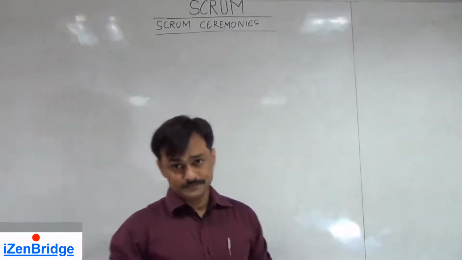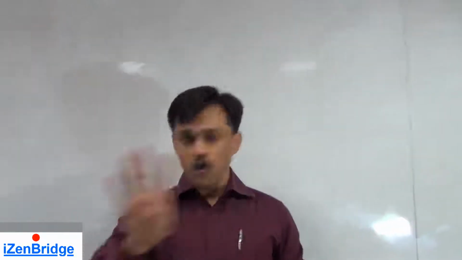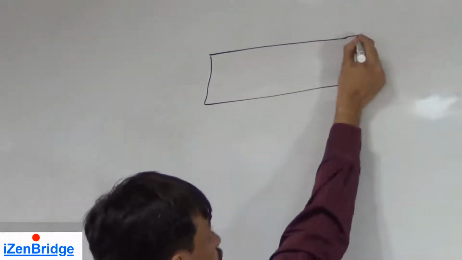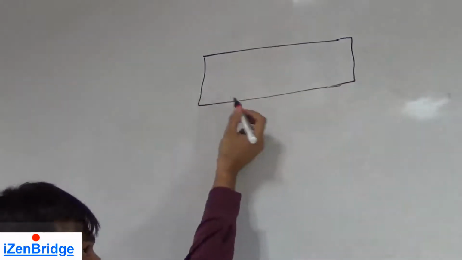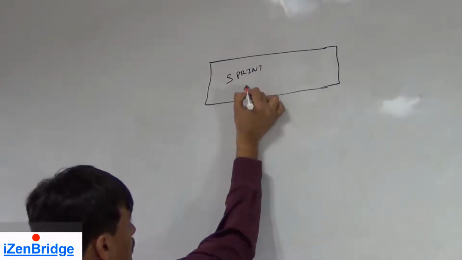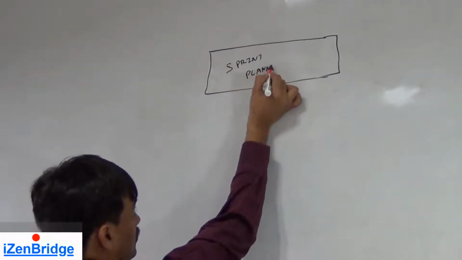Scrum ceremonies. In Scrum, we have 4 ceremonies, and these ceremonies help us in implementing agile values and principles in our development process. Things start with the first ceremony of Scrum, which is sprint planning. So our sprint, which is the equivalent of an iteration, starts with the sprint planning meeting.